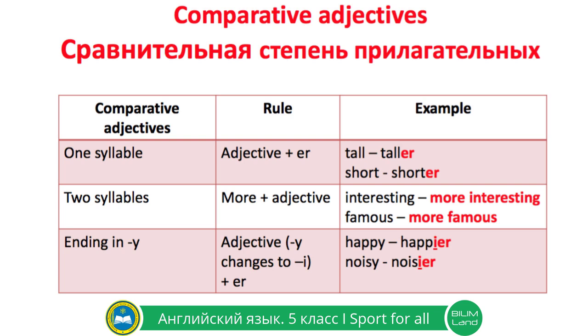To make a comparative degree for these words, we first need to change the letter y into i and then add suffix er. For example, happy, happier. Please pay attention that we change the letter y to i. Happy, happier. Noisy, noisier. Very good.